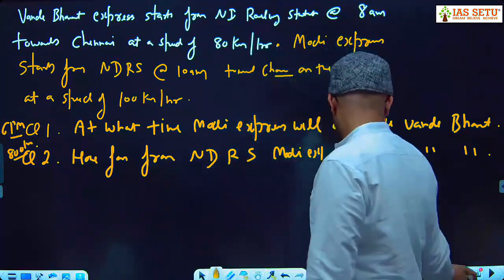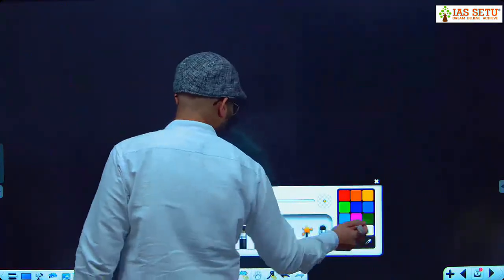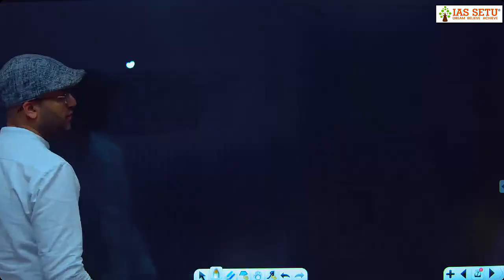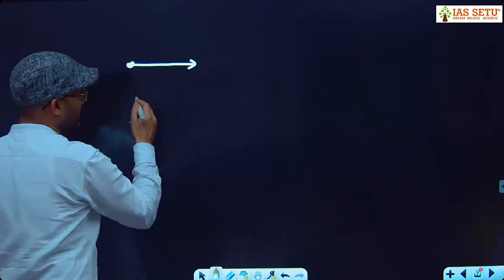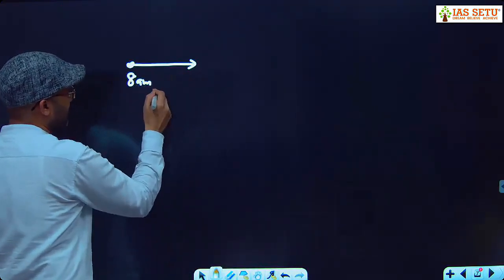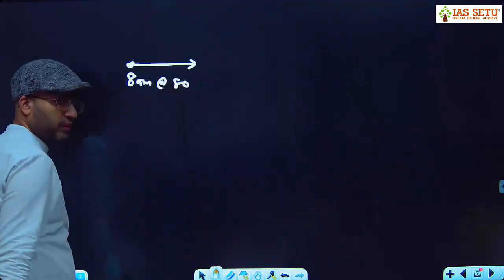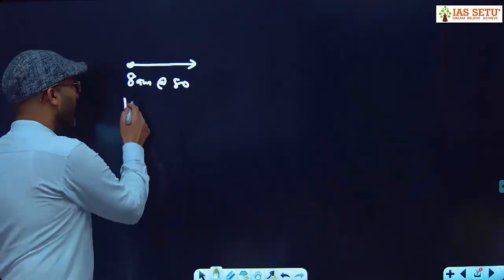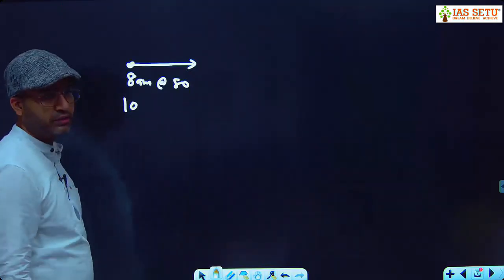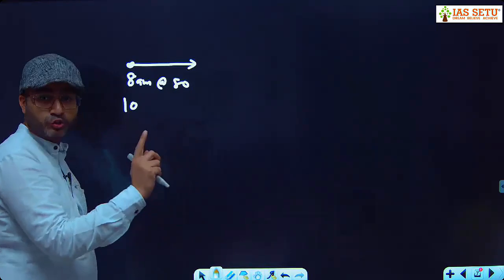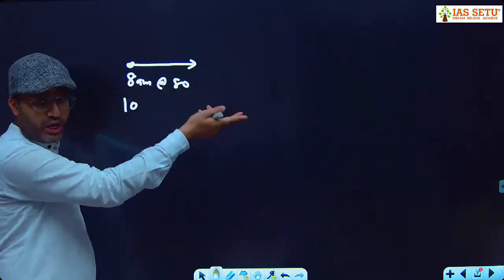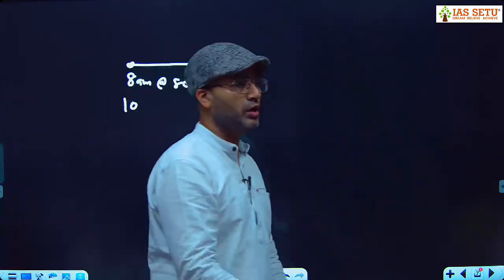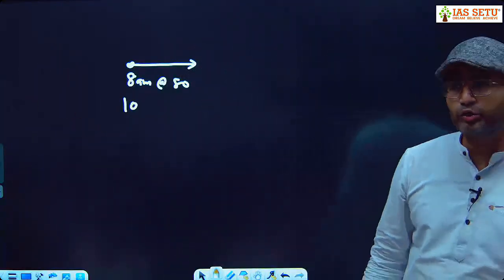कैसे? See, what is the point? See the situation. This is New Delhi railway station and that side is Chennai. Vande Bharat Express starts at 8 a.m. at a speed of 80. सिर्फ वंदे भारत चल रही है 10 बजे तक. 10 a.m. other train starts. तो इन initial 2 hours it will not remain here. ये कुछ आगे जा चुकी होगी. Tell me what is the distance covered by Vande Bharat in 2 hours? 160, 80 into 2, 160.